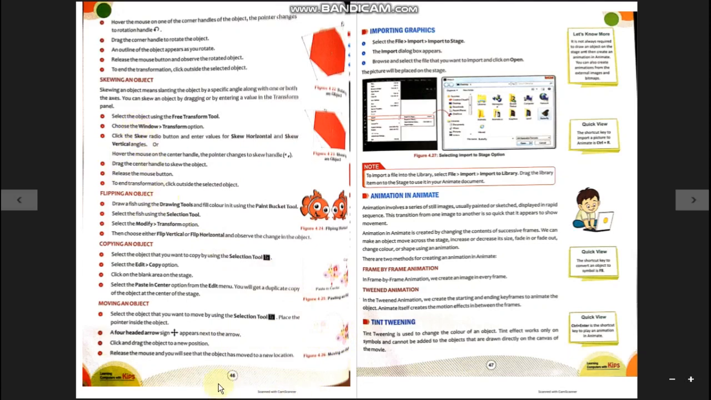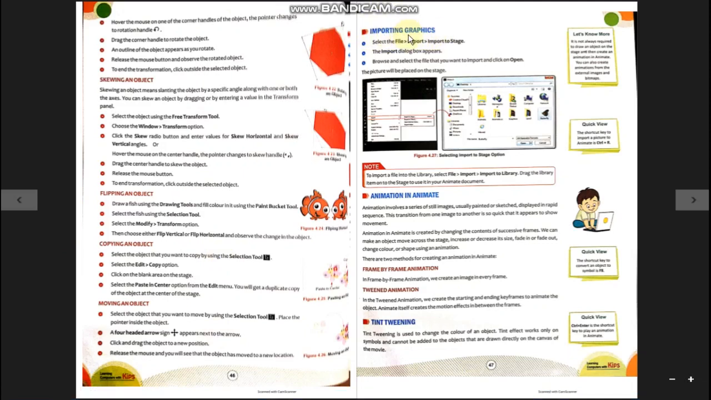Or you can find this four-headed arrow appears next to the arrow, and if you find it, it means that the object is now ready to move. You can move it, drag it to the desired location. So this was a little introduction about transforming tools and selection tools. So we will see them into the practical session.